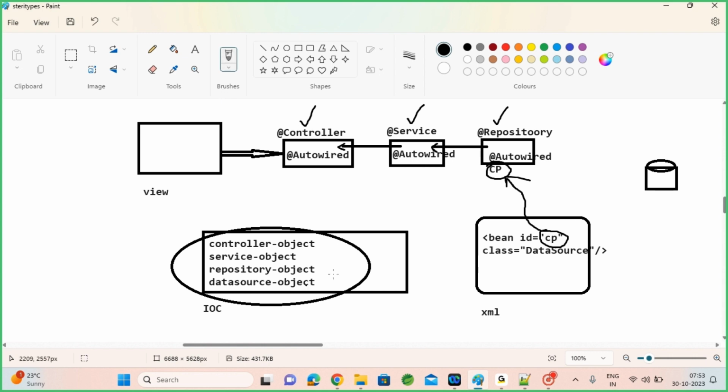When it tries to search for the fuel for the engine, if a fuel object is available, automatically it will inject. Which means the data source object is a dependency for my DAO. If data source is available, automatically it will be injected. If not available, nothing will be injected. Then this repository class is a dependency in my service class. When you mention autowired, automatically that will inject it because that object is available here. When your service class is a dependency in your controller, that service class will be injected into your controller automatically. So this dependency injection will happen with autowired, whether your object is created in an XML file or via stereotype. It doesn't matter.